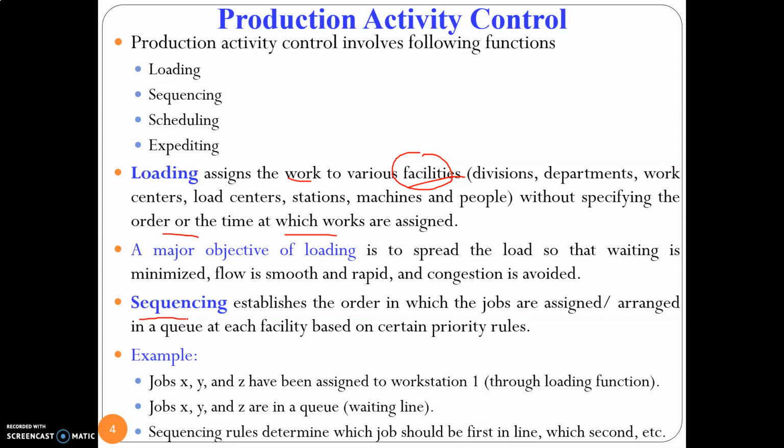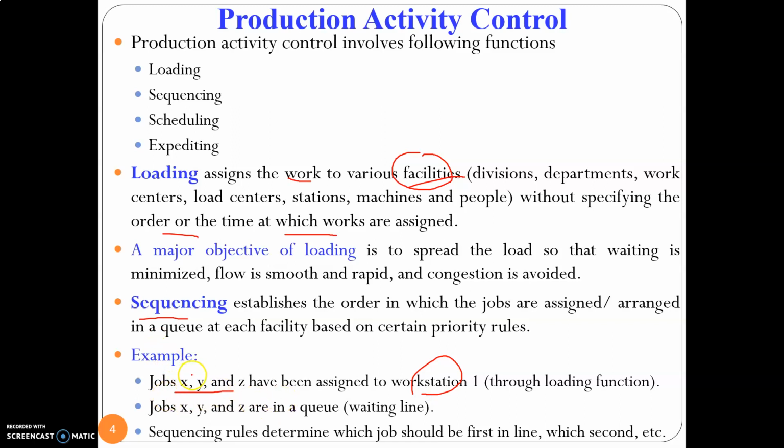Next one is sequencing. We have done the loading, that is, we have formulated that a certain set of jobs should be assigned to a certain set of machines, right? Now I want to know in which order the jobs should be assigned to the machines. That is known as sequencing. Say for example there are 3 jobs X, Y, Z, they are in a queue, and they should be assigned to machine 1.